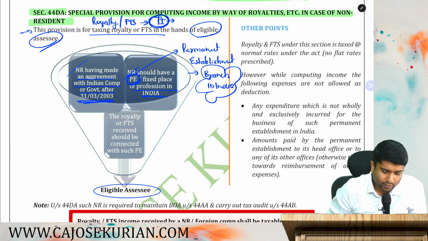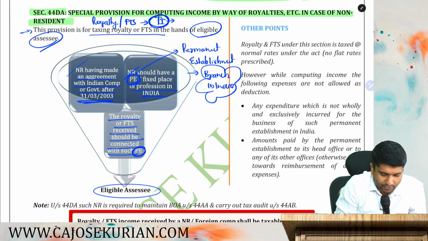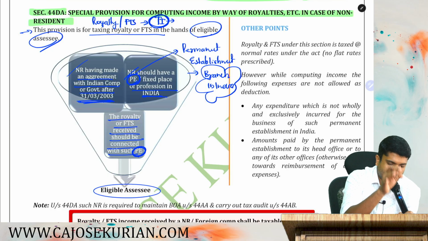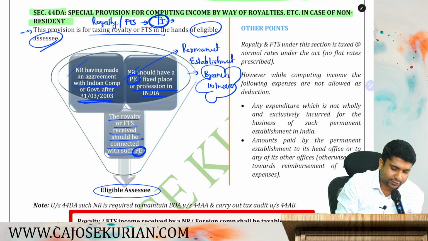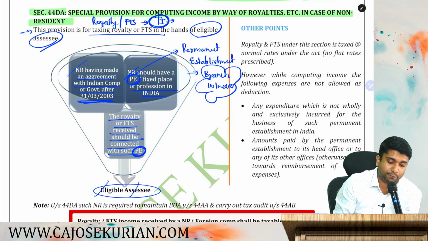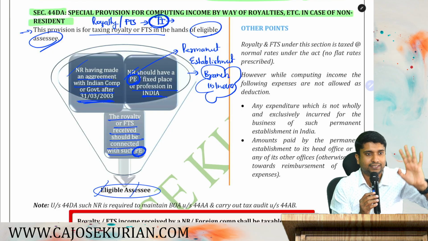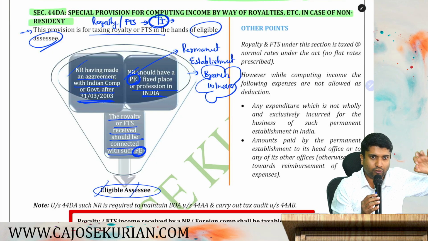Okay, then what is point number 3? The royalty or FTS received should be connected with such branch. That royalty or FTS should be connected with that particular branch. If all three conditions are satisfied, then we can call you an eligible assessee. After completing the entire theory, I'll give you an example to make you understand what exactly 44DA is.